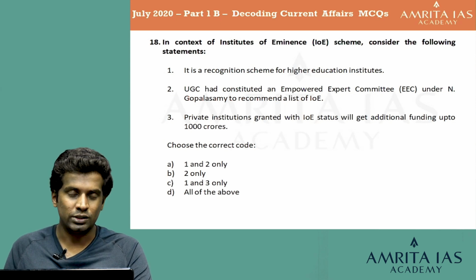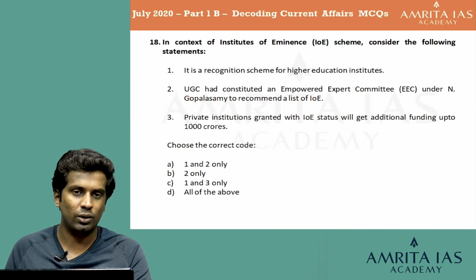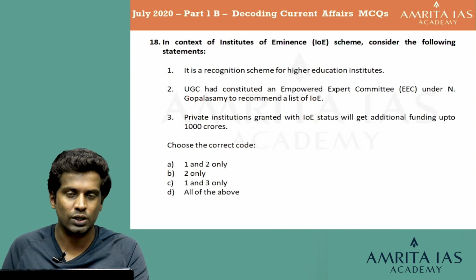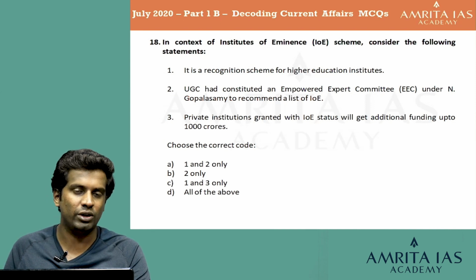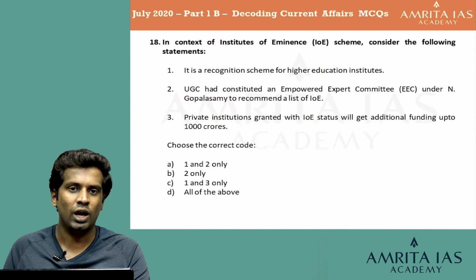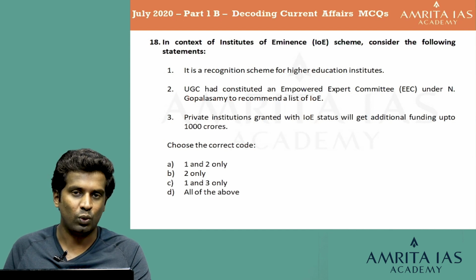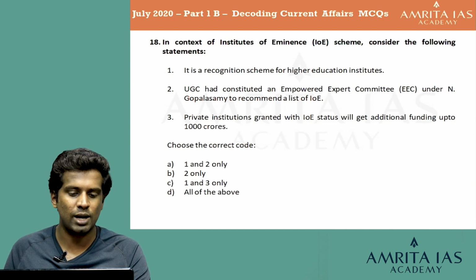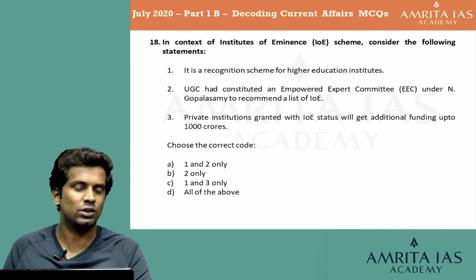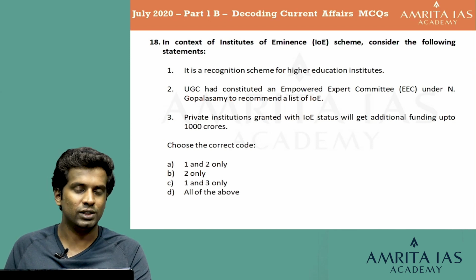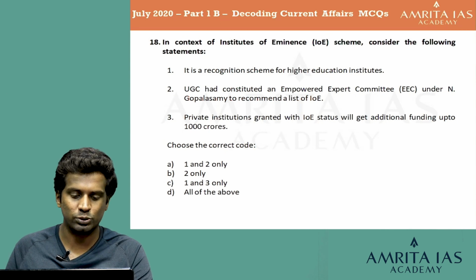So this question, the Institutes of Eminence, have been in the news cycles for the past few months, where many institutes and universities have been given Institution of Eminence status, and they are being developed more. One thing we can note is that the third statement is absolutely wrong, because this 1000 crore is actually given for government institutes, whereas private institutes will not get any kind of additional funding. Just taking that into account, I can say that the third statement is wrong.